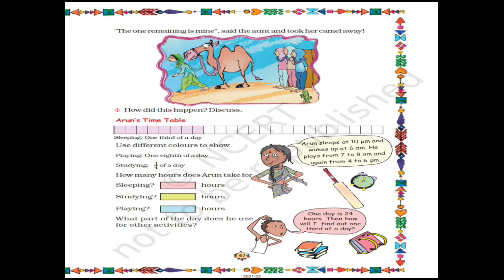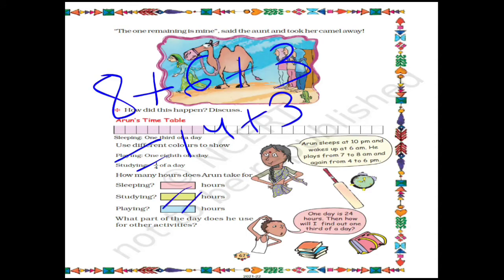Now we have found three activities, 3 things he is doing in a particular day. So now how much time or what part of the day will he be using for other activities? So for sleeping he is taking 8 hours, for studying he is taking 6 hours, and for playing he is taking 3 hours. So 8 plus 6 will be 14. 14 plus 3 will be 17. So he is spending 17 hours in sleeping, studying, playing. So the rest of the remaining will be...